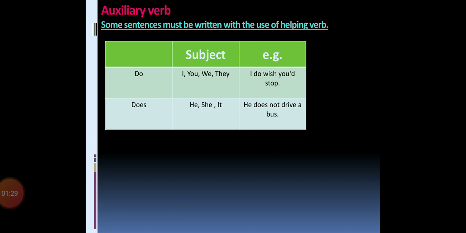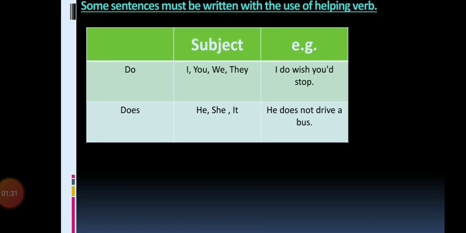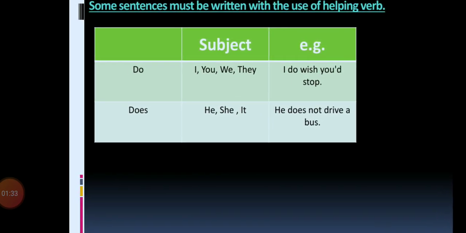Now here are some auxiliary verbs. I have given some examples of auxiliary verbs. Auxiliary verbs, we also call them helping verbs. So in that case, do and does are this type of auxiliary verb. And in such a case, if your subject is I, you, we, they, right? Then we use do: I do, you do, we do, they do. It means we use the original form of the verb do.